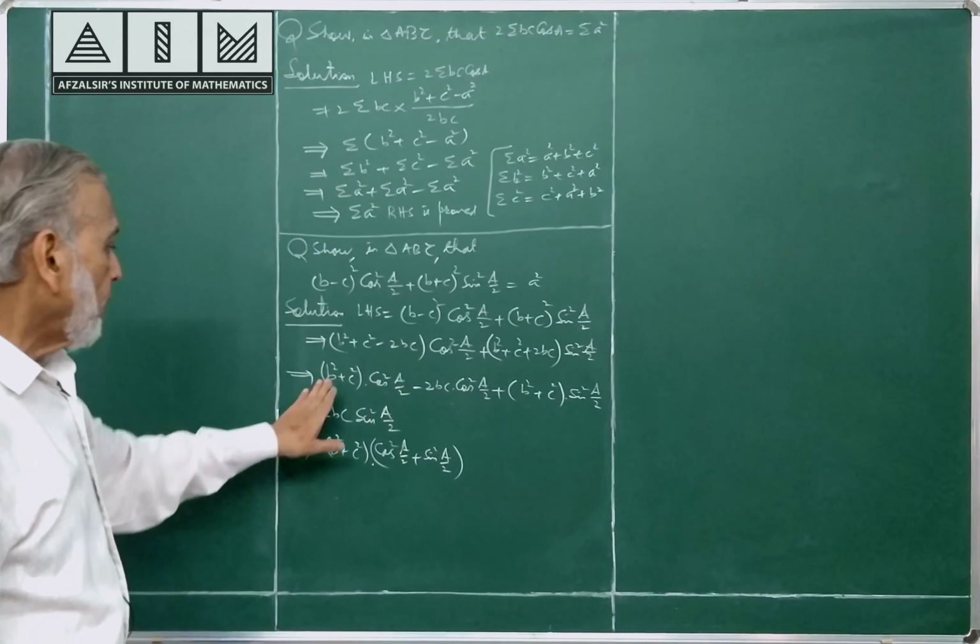b square plus c square minus 2bc cos A, and you know this is a square. There is a formula, a square is equal to b square plus c square minus 2bc cos A. That formula also I will quote here. Though not necessary, I have quoted the formula. b square plus c square minus 2bc cos A is a square. So, a square, your right hand side is a square.